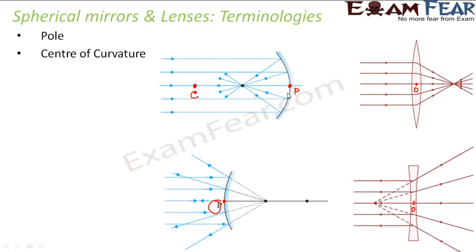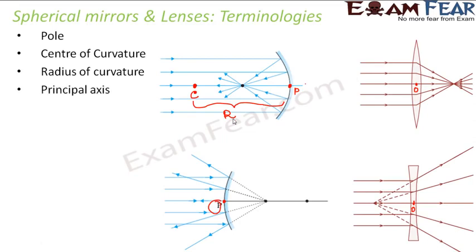The center of curvature exists not only for the mirrors but also for the lenses, because, as I said, in lenses you basically have two curved surfaces. So you have a center of curvature on both sides of the lens. Next is the radius of curvature. That is nothing but the distance of the center of curvature from the pole. One simple thing that you can remember is that in spherical mirrors all the distances are measured from the pole. So the distance of the center of curvature from the pole is the radius of curvature, which is generally denoted by a capital R.